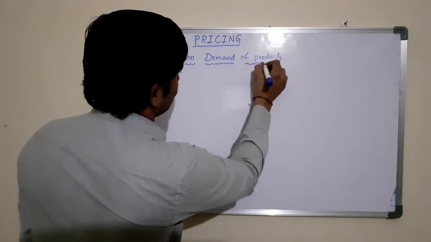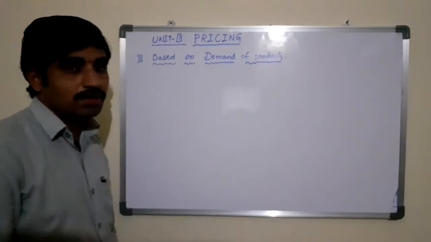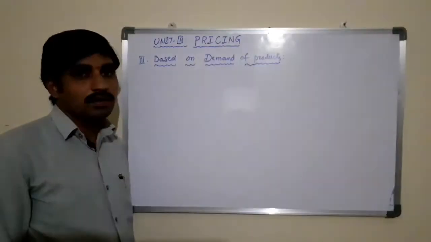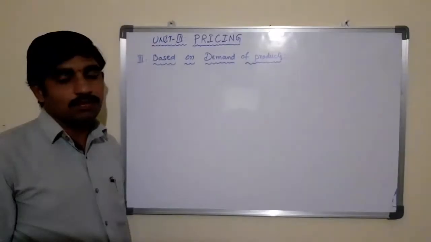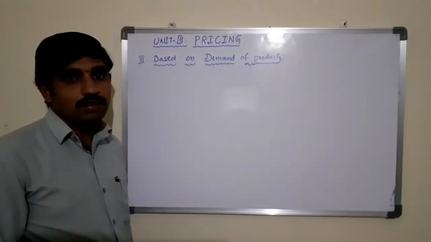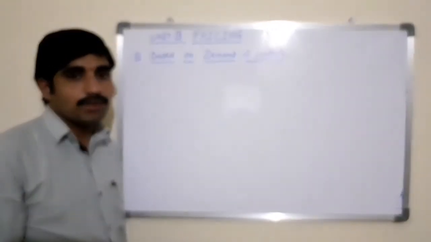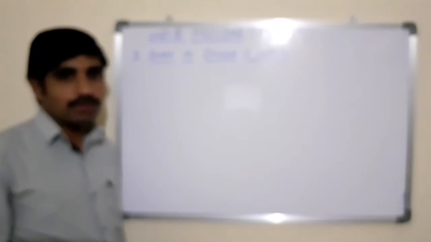This is also a very famous method, because once you have fixed the price for the product, it cannot be taken back immediately. That will be continued for a certain period, at least the short period.